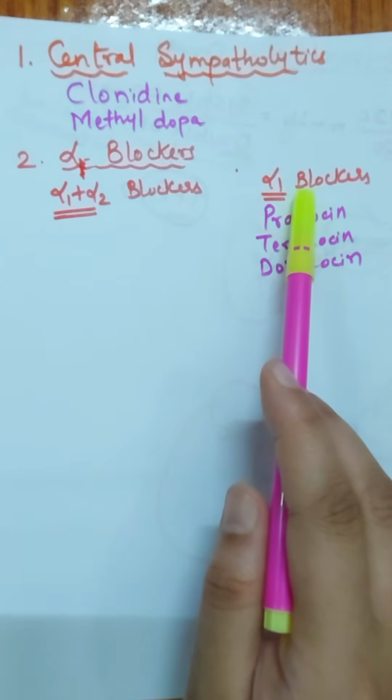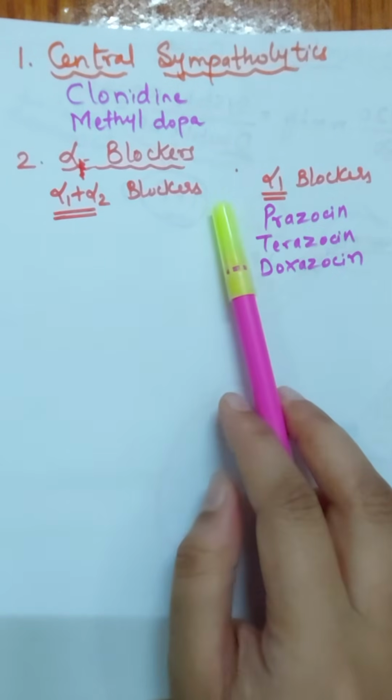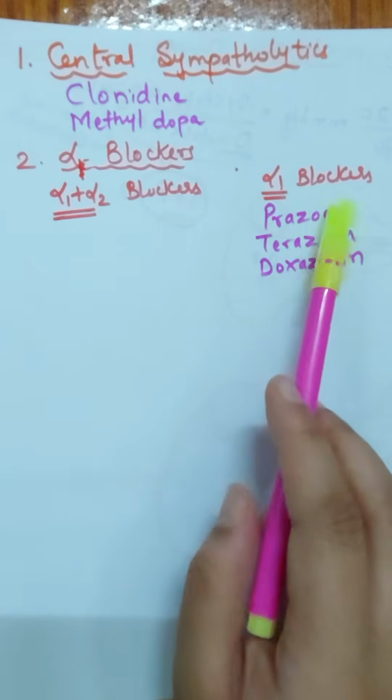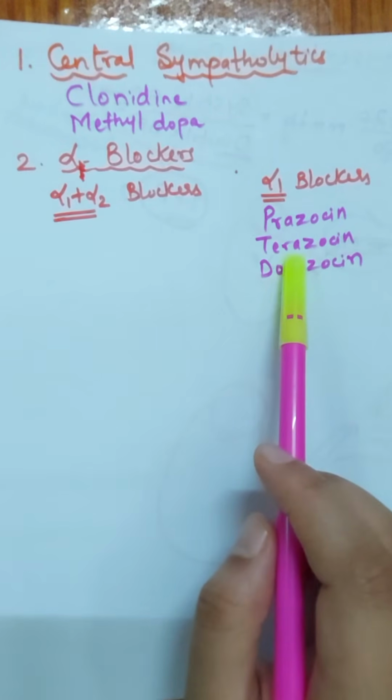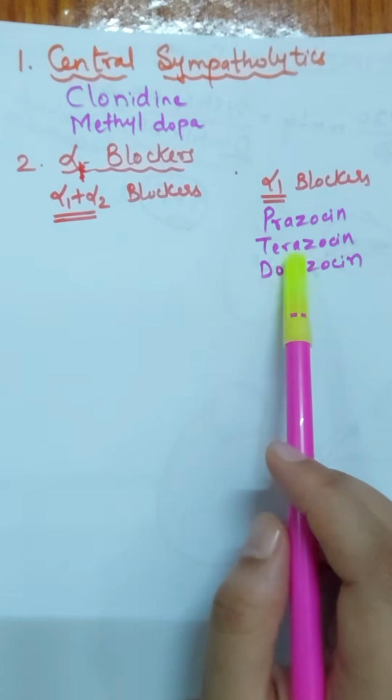That means that it will cause venodilation. Now suppose any person who is consuming alpha 1 blockers such as prazosin or terazosin was lying on bed and suddenly gets up, then what will happen? Because of gravity, all the blood will be moving towards the lower part of the body, and the brain will not get a sufficient blood supply.